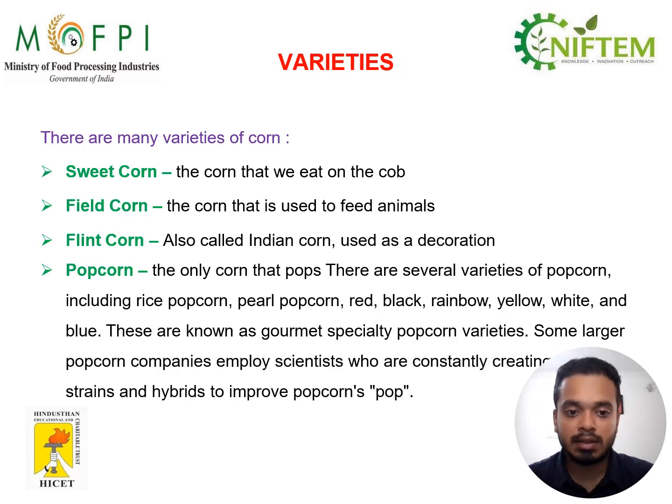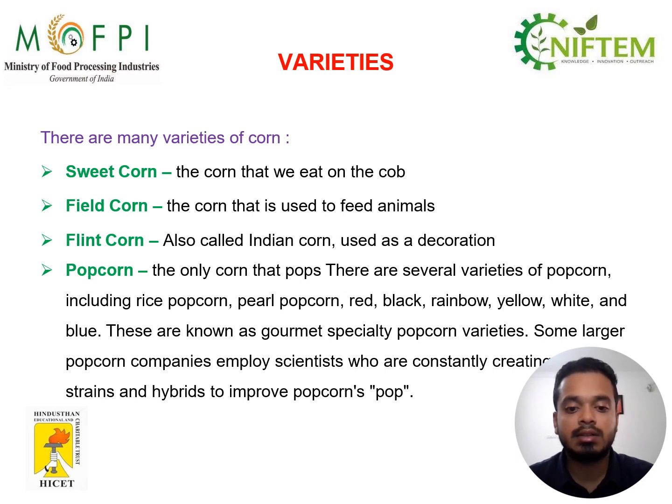The different types of corn variants are sweet corn, field corn, flint corn, also called Indian corn, used only for decoration purposes, and popcorn, the only corn that pops. There are several varieties of popcorn, including rice popcorn, pearl popcorn, red, black, rainbow, yellow, white, and blue.